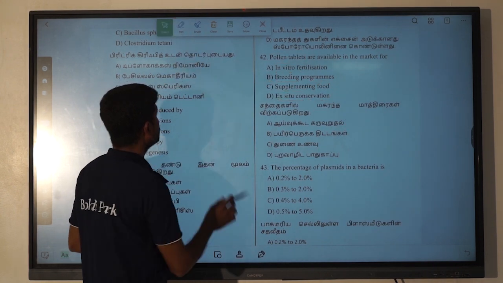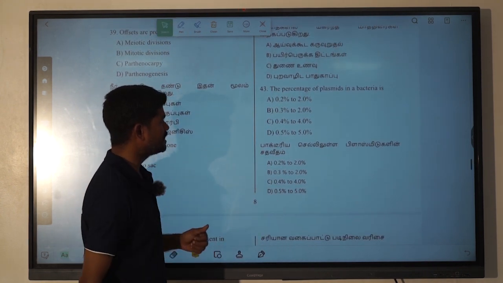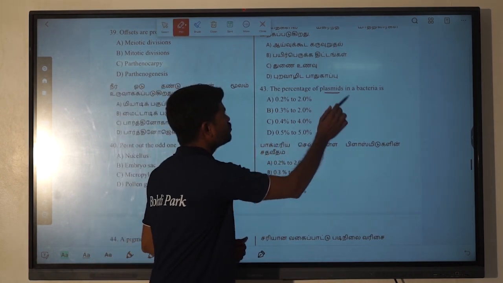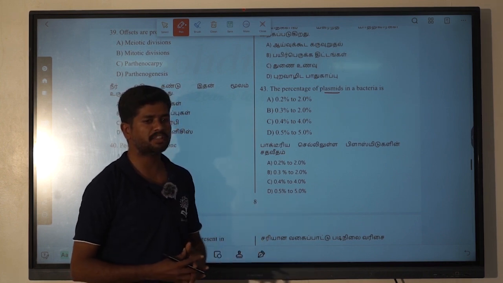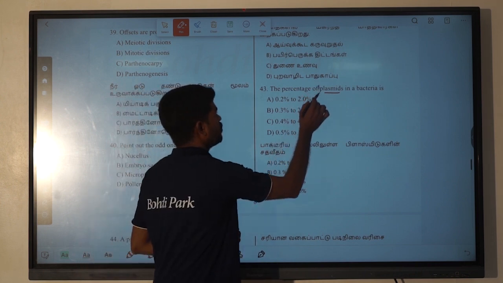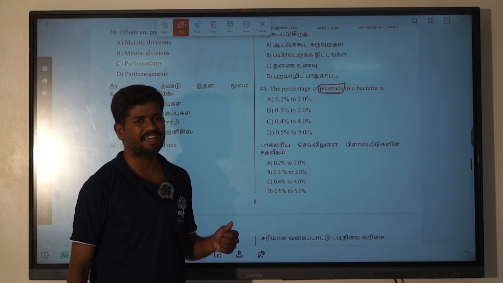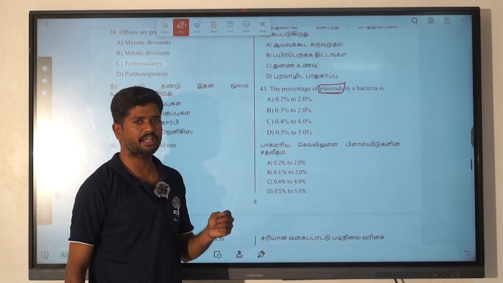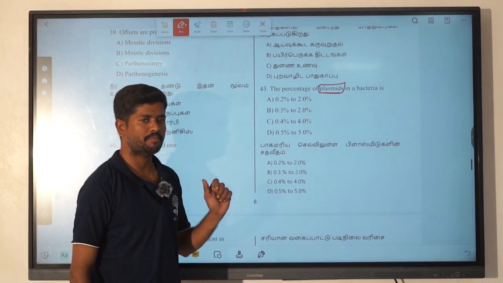So next one is a very interesting topic, that is the percentage of plasmid in a bacteria. So plasmid is exclusively for bacteria. So the maximum number of bacteria have plasmid for such purposes. Okay, so what is the plasmid? The plasmid is an extra chromosomal self replicating circular DNA molecule present in the bacteria.